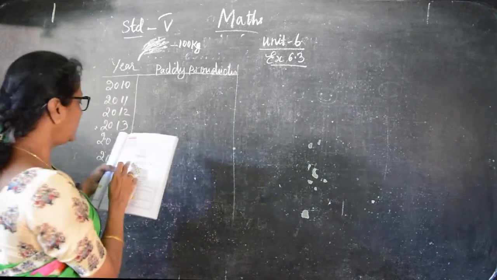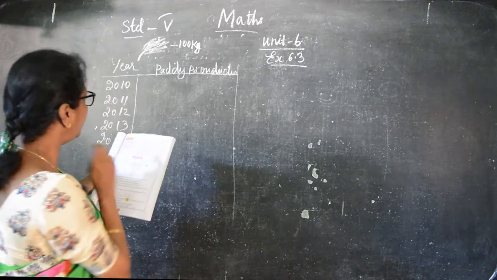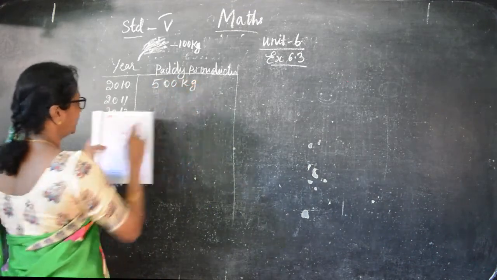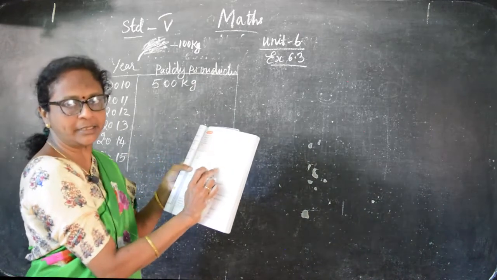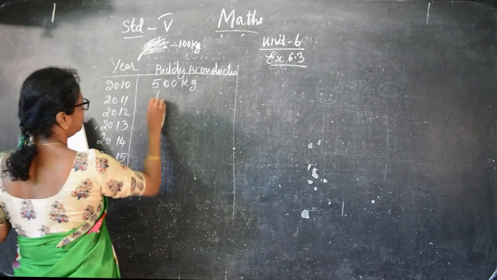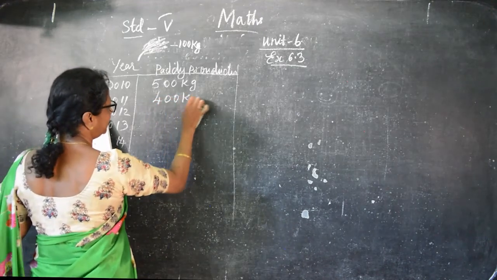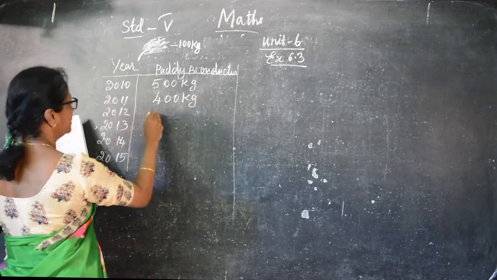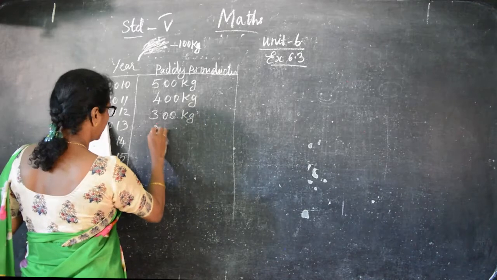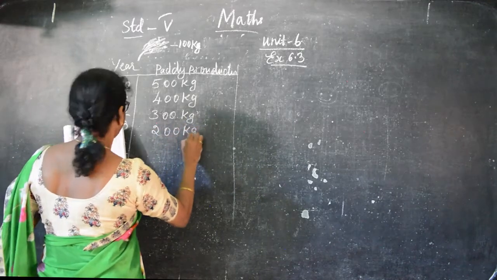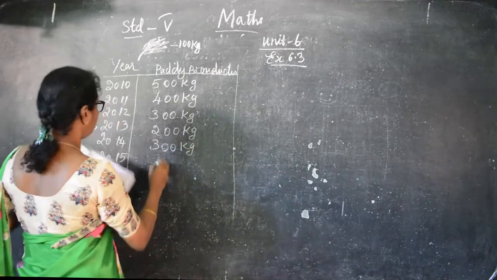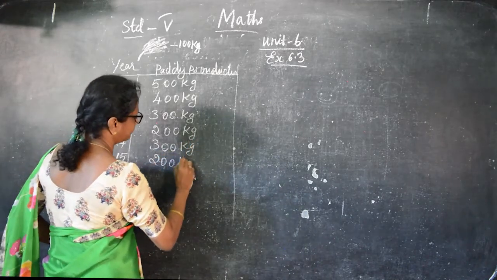How many pictures here? In 2010, 1, 2, 3, 4, 5 are given. So 500 kg. In 2010 they have drawn the picture here, but I have counted and am writing here. And 2011, 4, so 400 kg. And 2012 is 300 kg. And 2013, 200. 2014 is again 300 kg. And 2015 is 200 kg.